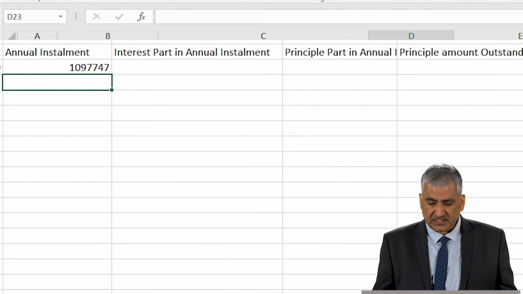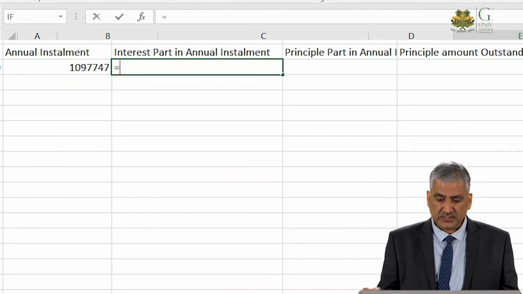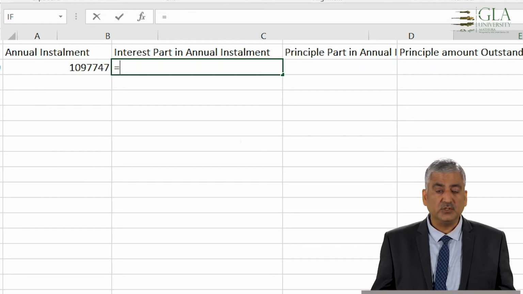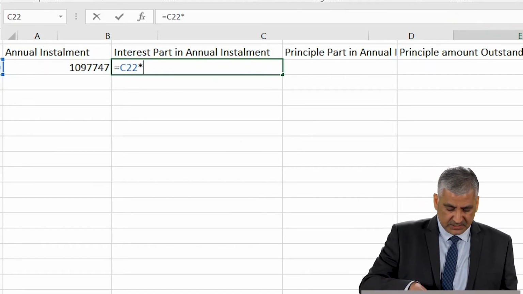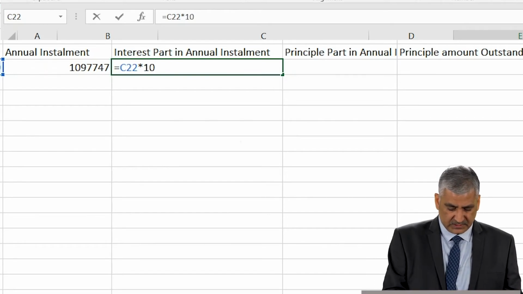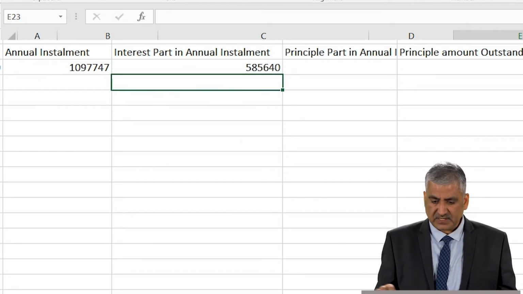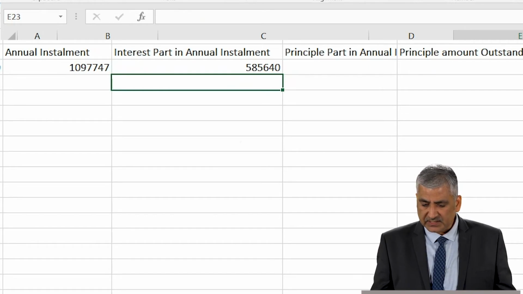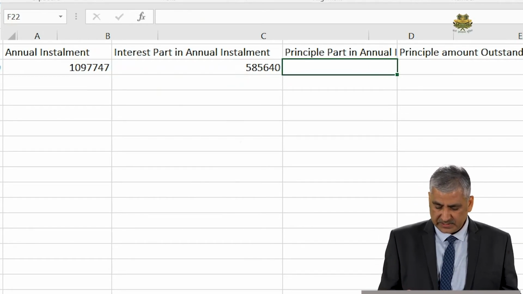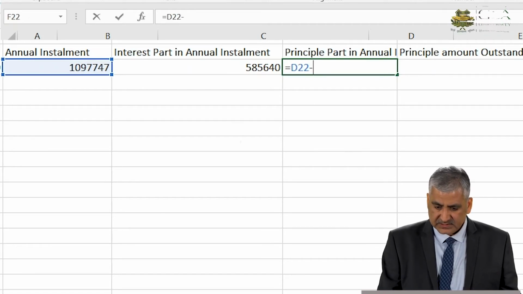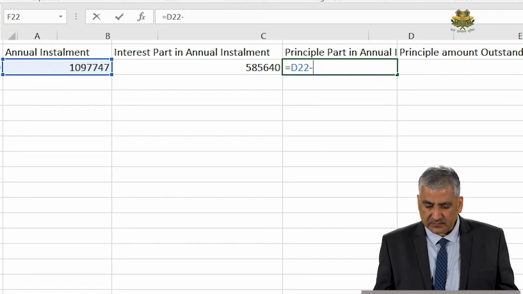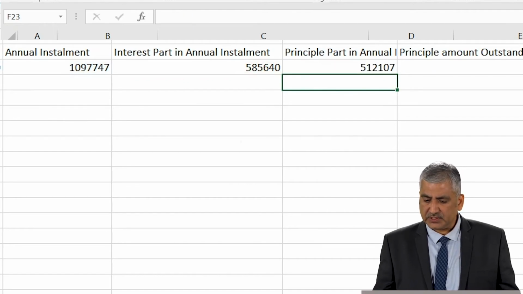So we can enter it. Now the interest part in the annual installment. We all know that the interest part is 10% of the amount outstanding. So this was the amount outstanding in the beginning. Let's find out the 10% of it. So this is the 10% value. The principal part in the annual installment is equal to the annual installment minus the interest part in the annual installment. So that is going to be this value.